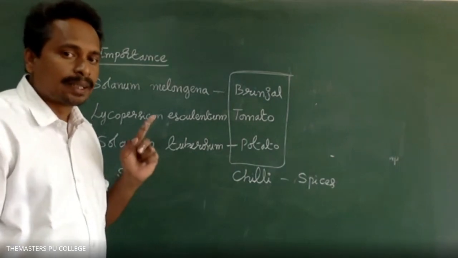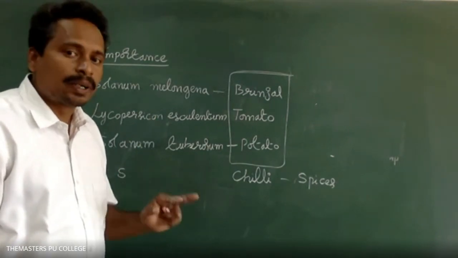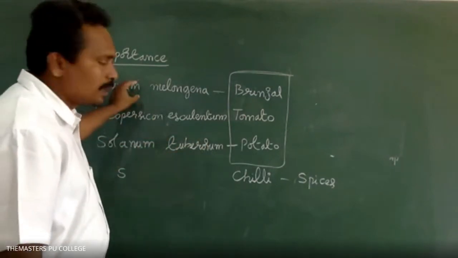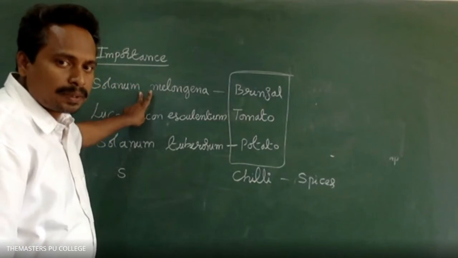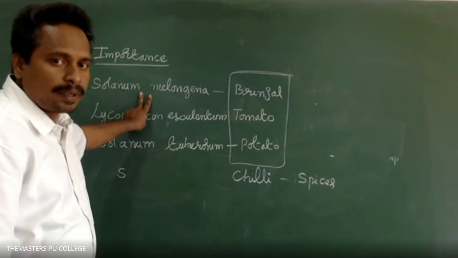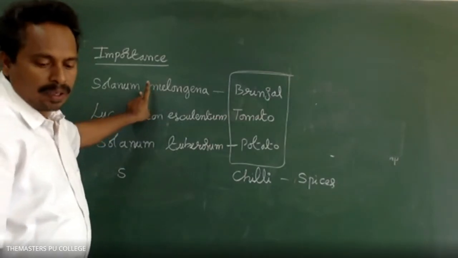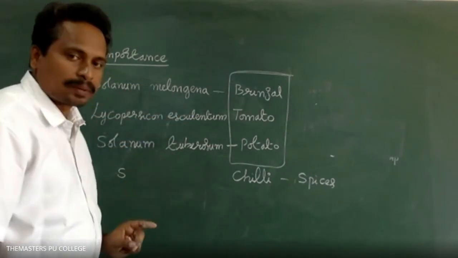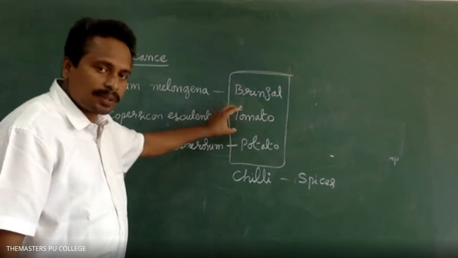First word is the genus, and second word is the species. So in NCERT, what is given? Solanum. That's brinjal, tomato, and potato. These are used as vegetables.